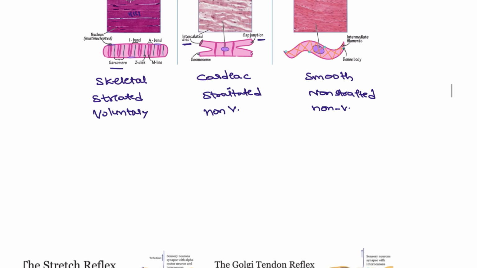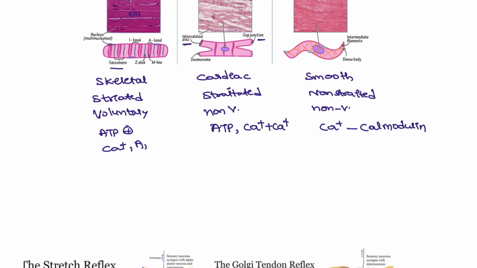Main functions of the skeletal muscle. There is an abundance of ATP present here, and it is mostly calcium dependent. Here also ATP presentation is seen with calcium plus calcium only. The combination here is calcium with calmodulin, and here we are going to have actin and myosin, right? Calcium and calcium, that is the cardiac muscle.